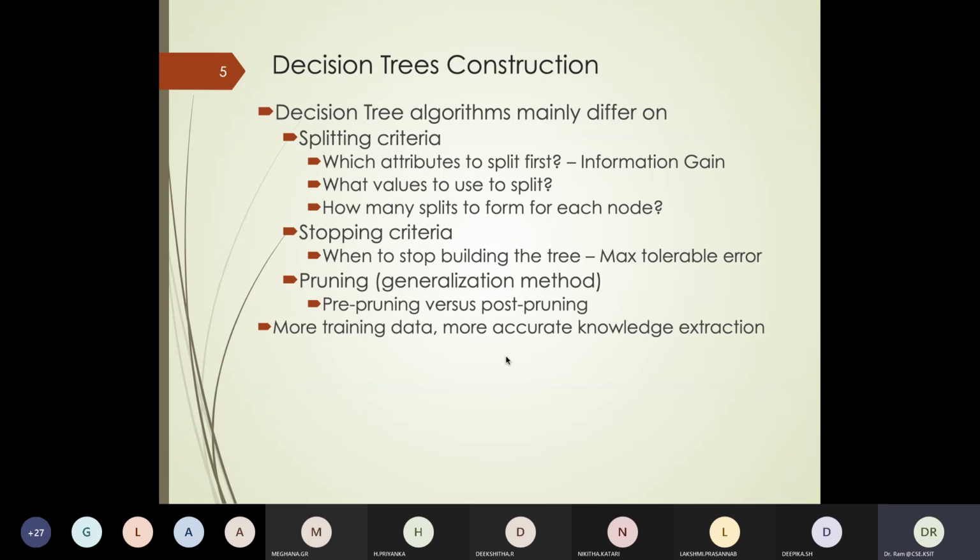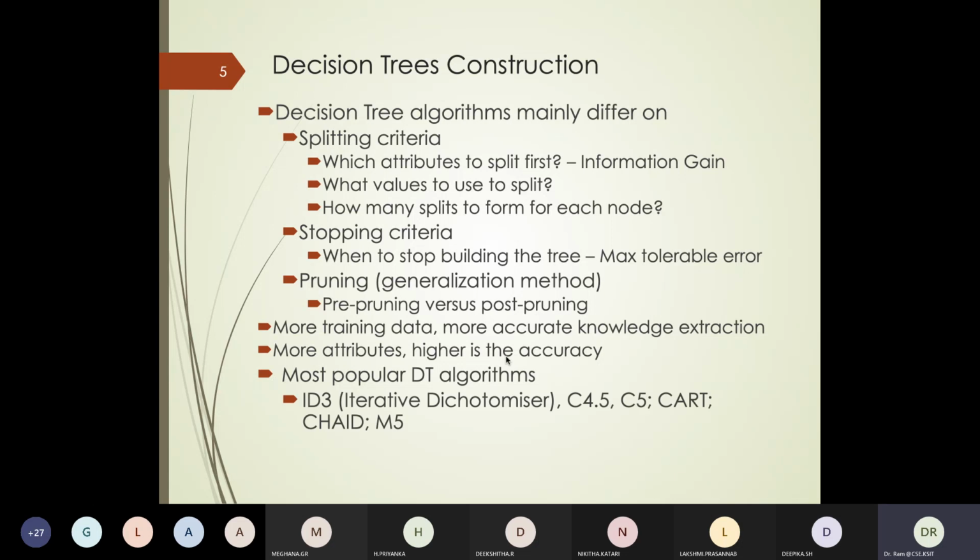The good part of the decision tree is that the more the training data, the better the result would be. And again, the more the attributes, the better the accuracy. So look at those aspects, and we probably look at some criteria. We take our data set and then define how to build our decision tree.